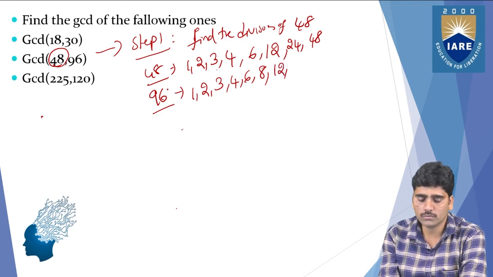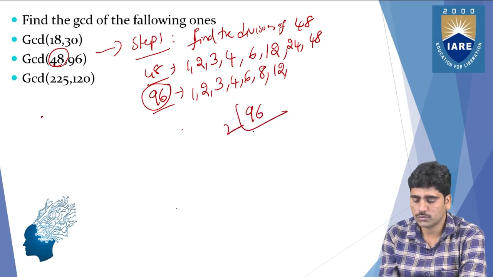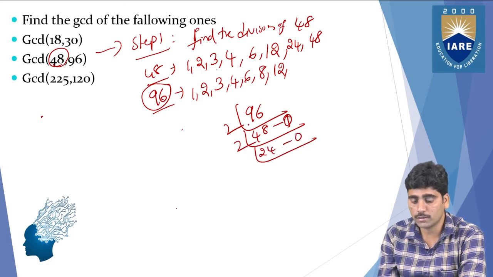So you need to know the divisors by doing it like this. If you want to get the divisors easily, you can go with this method.